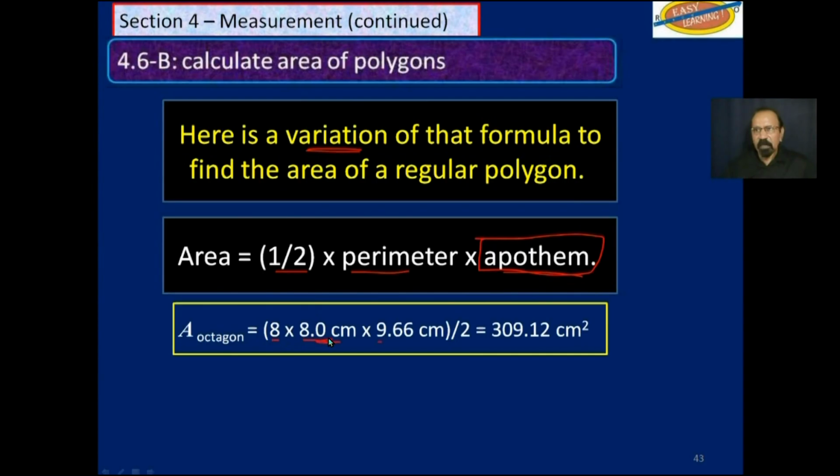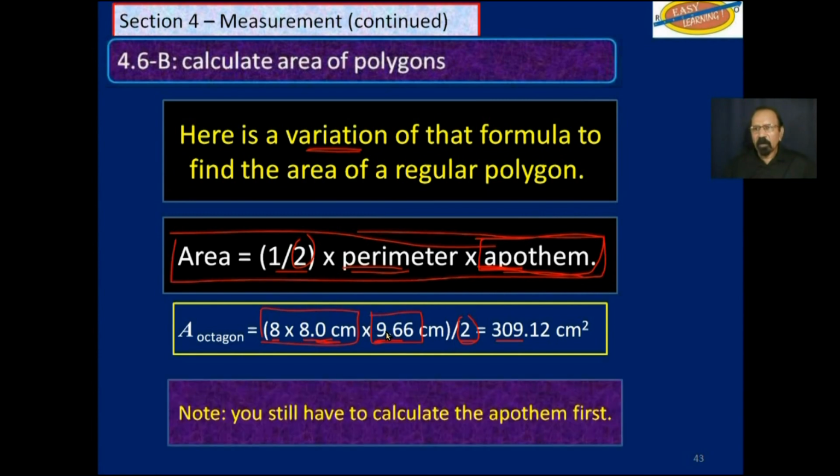times length of one side times the apotem, divide by 2, and we got that. Now, if you work it this way, half, that half is this half. That perimeter is actually this 8 times 8.0, and the apotem is that. This is a variation of the formula we were using. Now, you still have to calculate the apotem. Look at them and choose the easiest one.